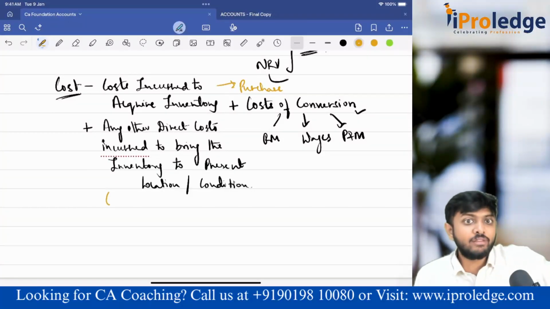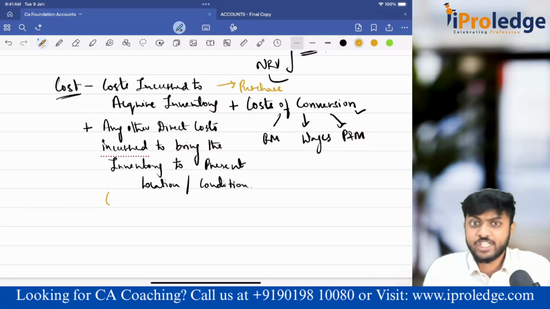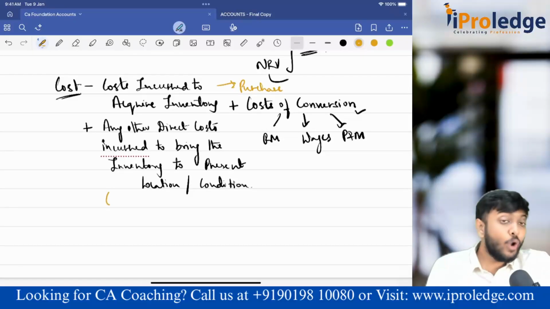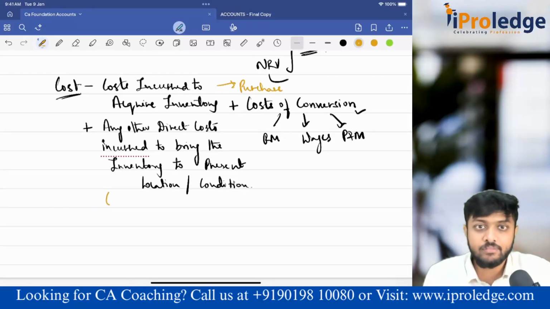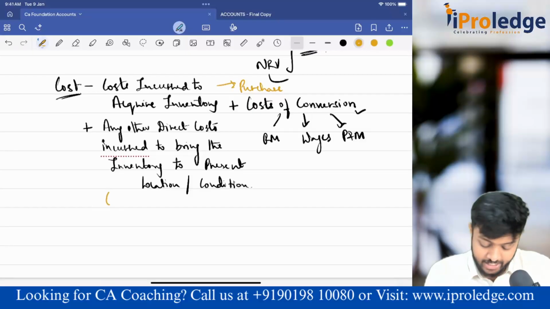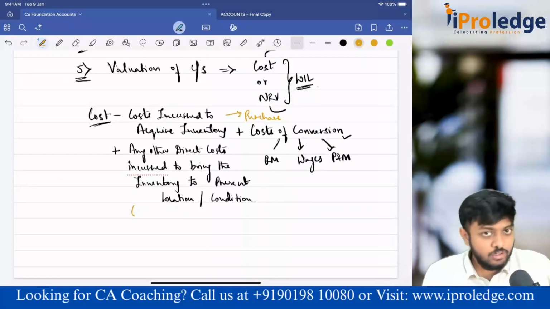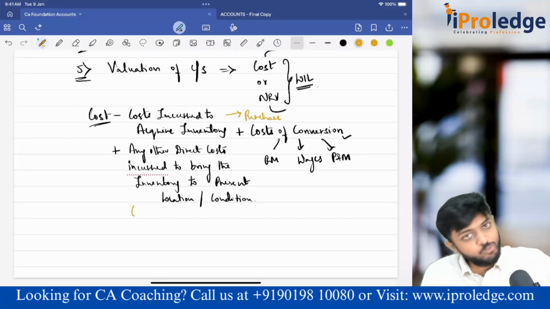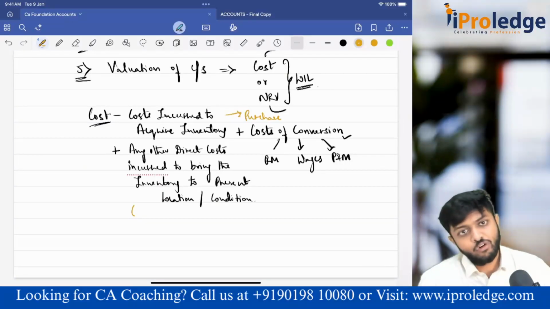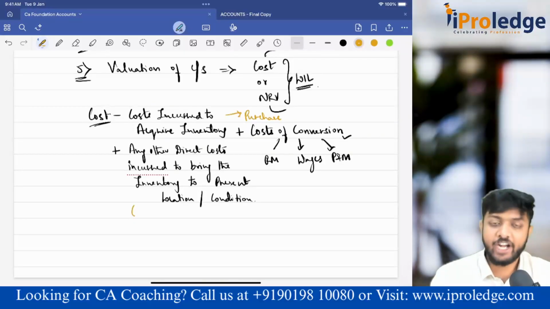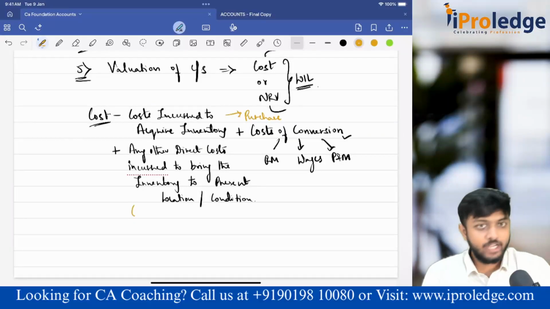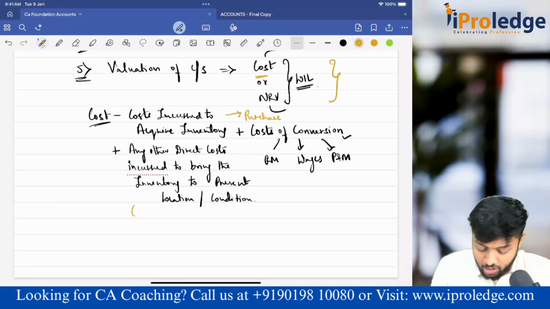Now let's come back to our example, the transportation cost. If I had not purchased inventory, do you think I would have paid transportation cost? No, that means it is direct. It is directly related. Without purchasing of inventory, no incurring of transportation costs. Understanding or not understanding? Now one more I took was packaging. Just because I am producing goods, I am incurring packaging. Without production, will I incur packaging? No. So therefore, these are directly attributable. Please add it to the cost, which I am telling in this criteria. Okay, cost or NRV. In that cost, you are adding all these things.